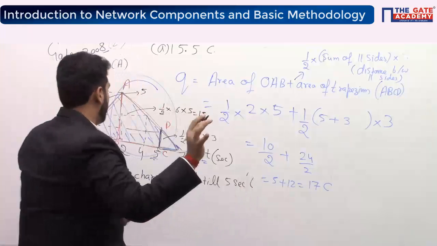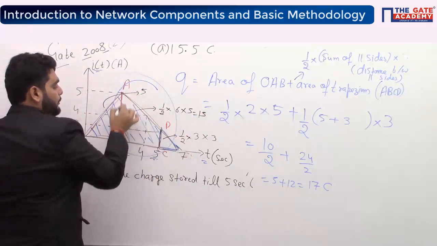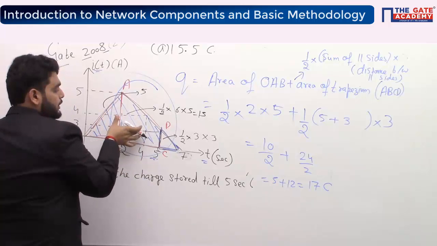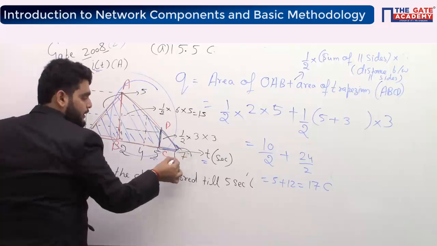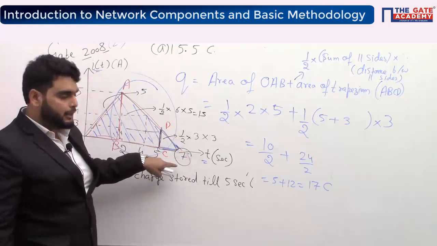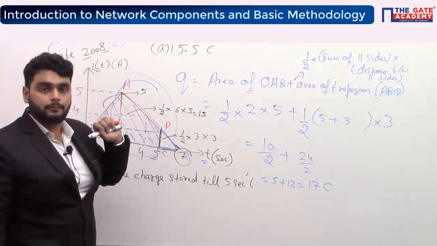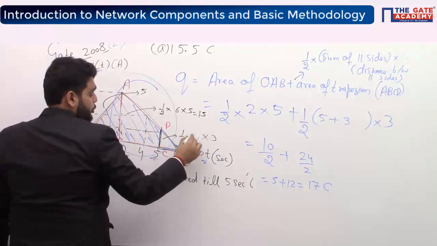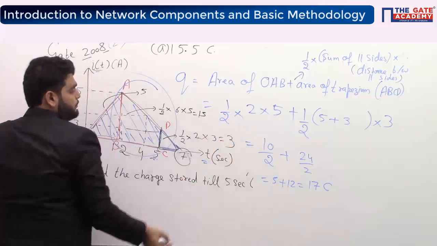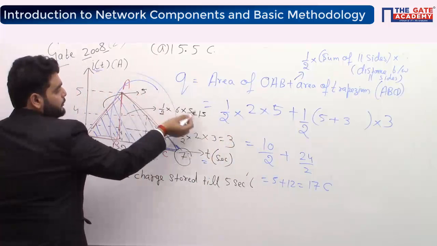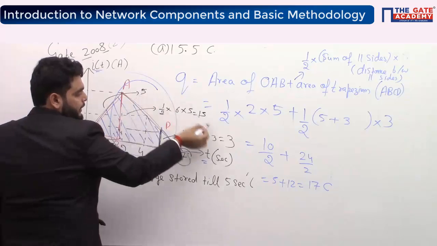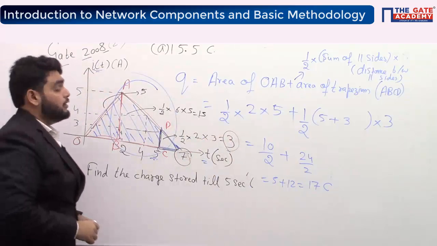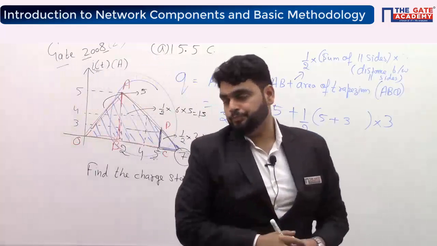But your method is also correct. If you don't know the formula of trapezium, then what will you do? You can find out the area of both triangles and subtract this one. Your formula is also correct. Here my mistake is it is a 7, not an 8. So if it is a 7, it will be half, base is 2, it comes out 3. So you can add up these two areas, 15 plus 15, 30 minus 3, which is 27. Okay, so this method is also correct.